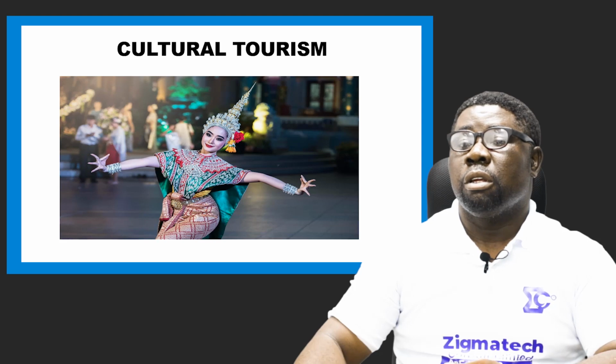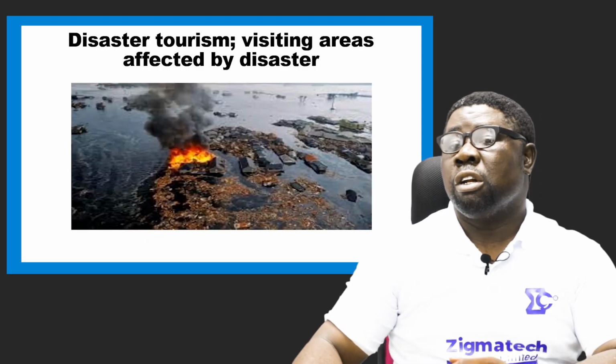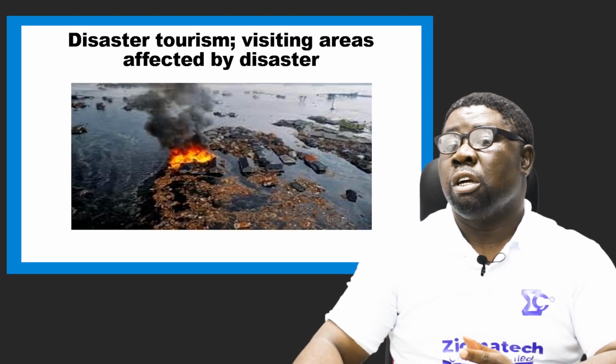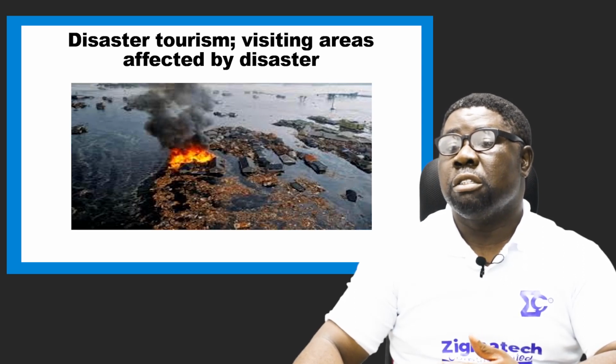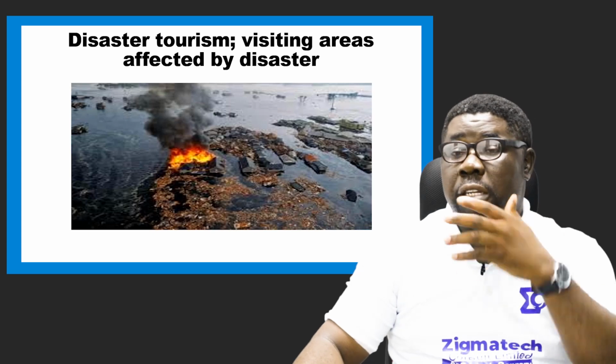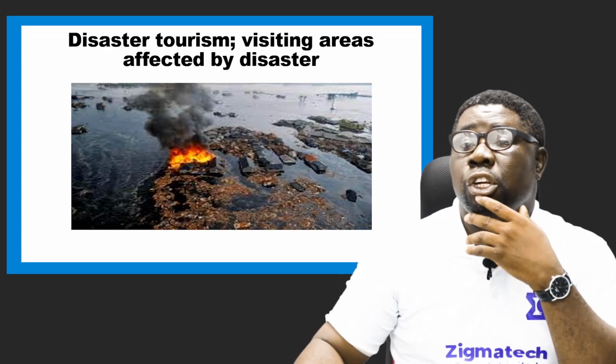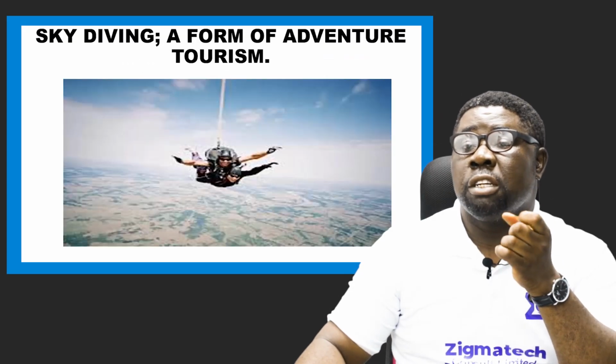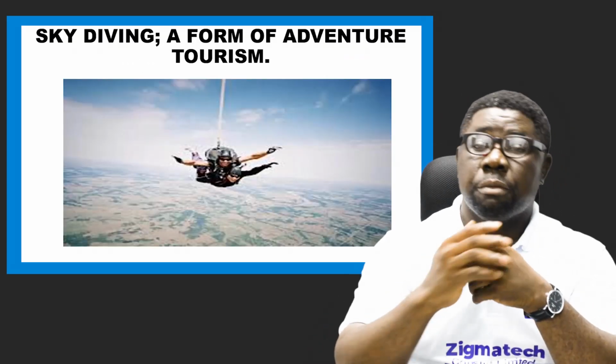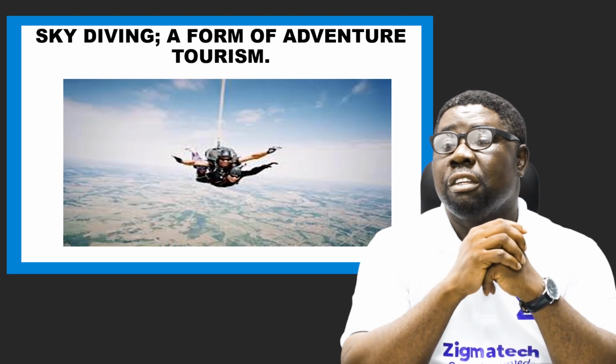Okay? This is another form of disaster. Floods covering some areas of land, fire as well. They are disasters in nature. So when you go to visit such a site, you have just engaged in what? Disaster tourism.